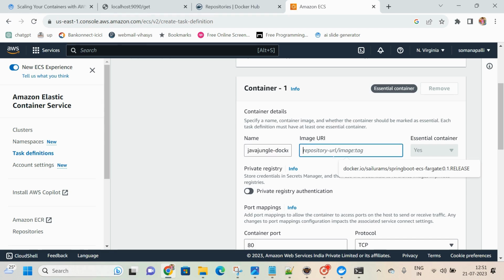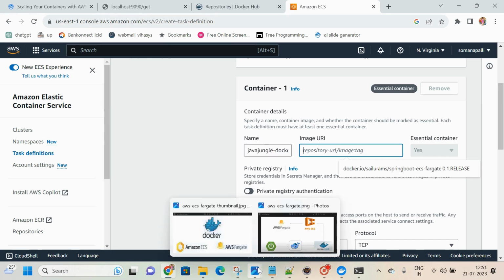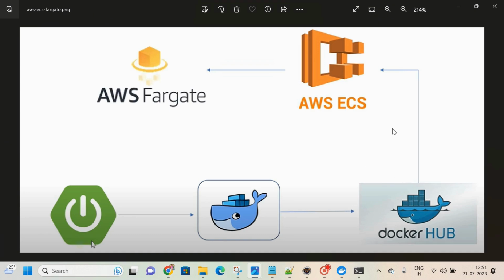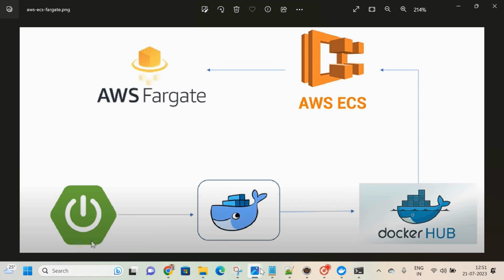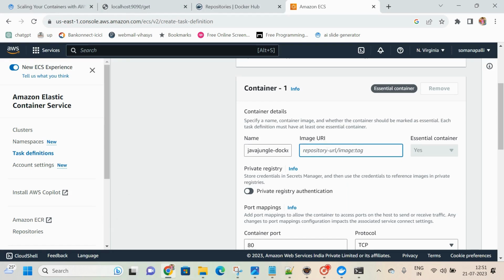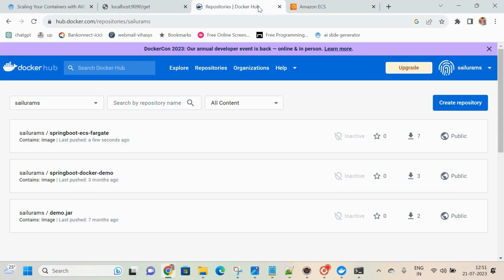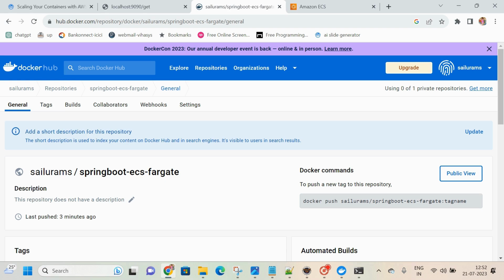Repository, as I said, if you are observing the image, we are trying to pull the Docker image from Docker Hub into AWS ECS. So that is why we have to give this remote URL. How can we give this? In the container part we are going to provide that particular image. So docker.io, no, I guess, one second.